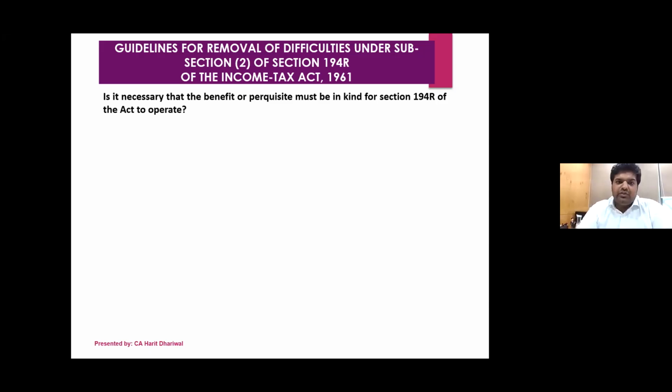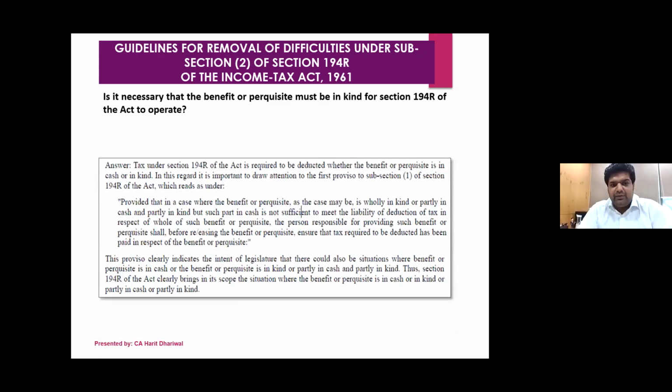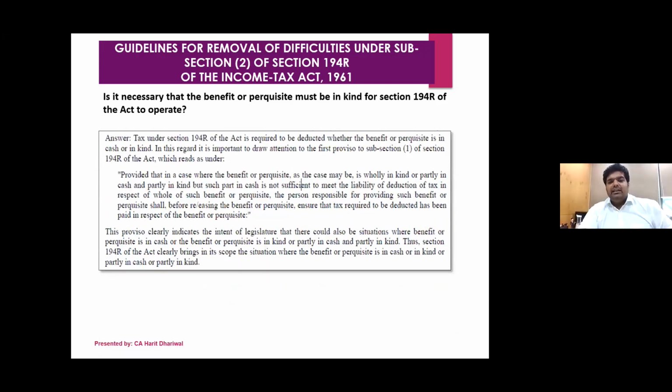Now, a very important question: whether the benefit or perquisite should be in kind for 194R. The answer, again, they have clarified via this circular, is that there could be situations where the benefit can be partly in cash, partly in kind, or fully in kind. Under both situations, yes, 194R would be applicable.